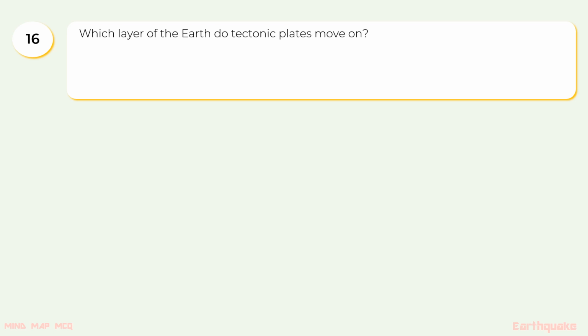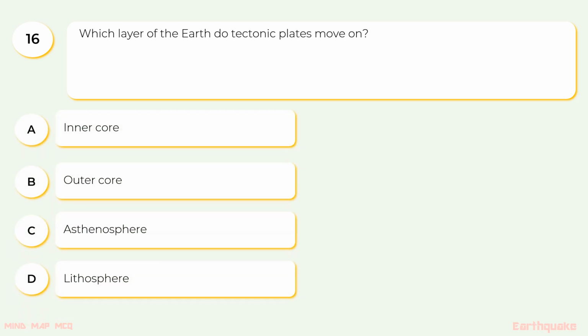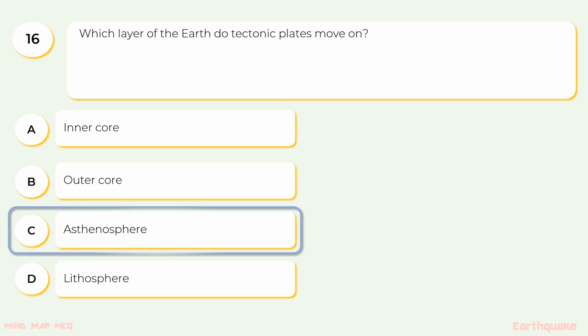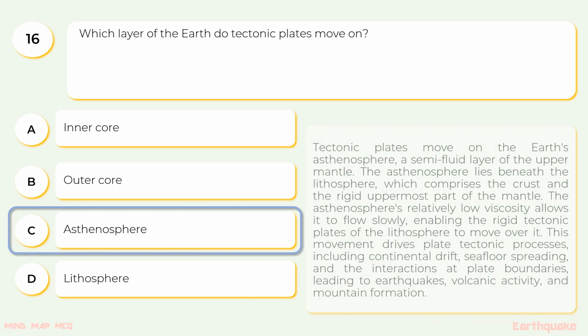16. Which layer of the Earth do tectonic plates move on? The options are A. Inner core, B. Outer core, C. Asthenosphere, D. Lithosphere. The correct option is C, asthenosphere.